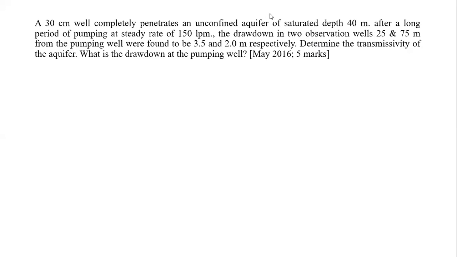The drawdowns are 3.5 meter for the 25 meter well which is close, and 2 meters for the 75 meter well that is too far from the main pumping well. Then they have asked to determine the transmissivity of the aquifer.